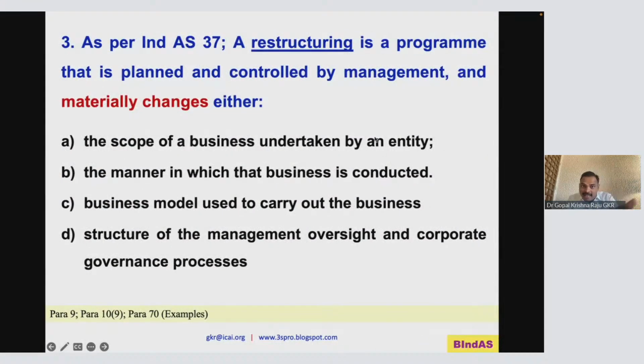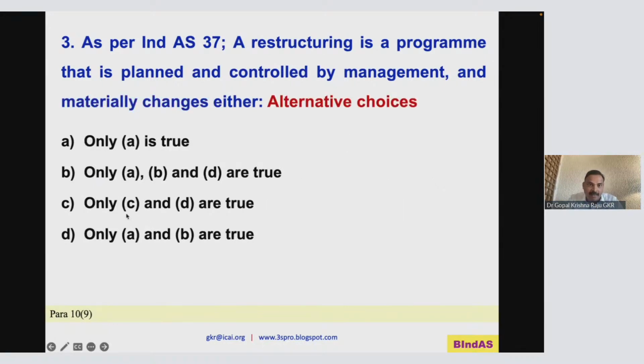Scope is changed, or the manner in which business is connected. Either A or B. Look at the word either. So there itself, the answer says it should be any one. So it should be either.